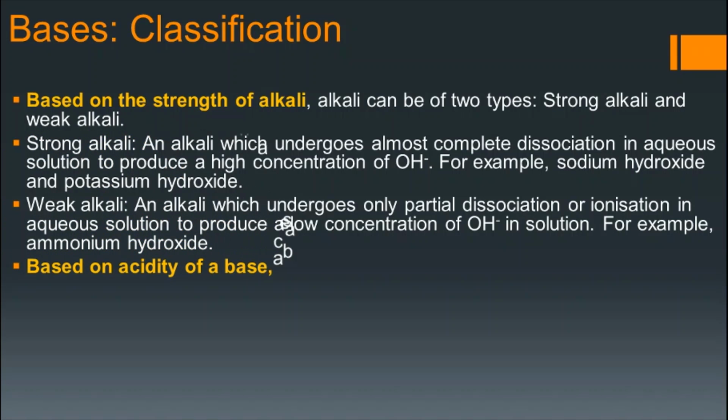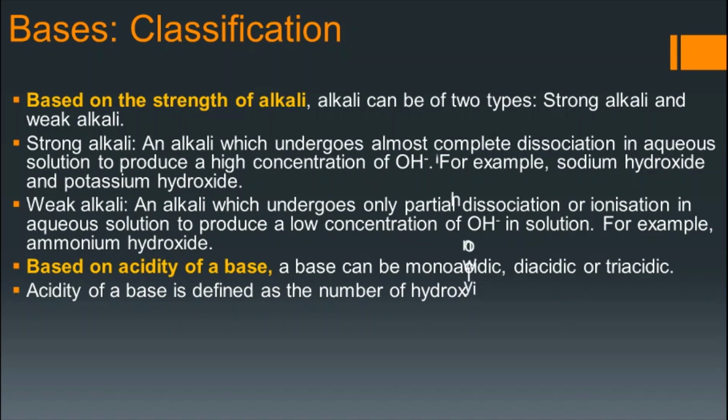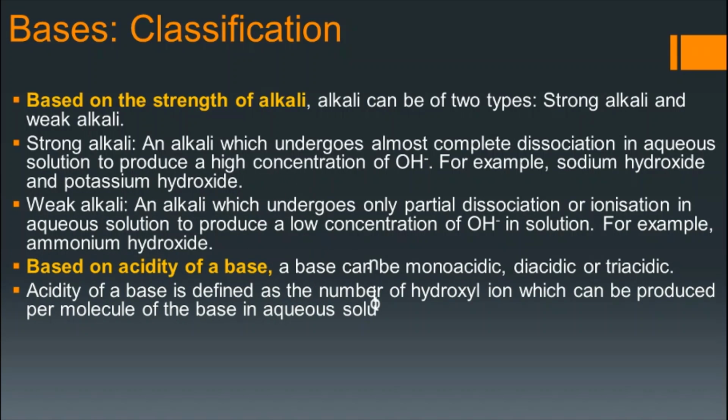Now, alkali also can be classified on the basis of acidity of a base. Acidity of a base is the number of OH minus ions that are produced per molecule of the base. You can see the definition: the number of hydroxyl ions which can be produced per molecule of the base in aqueous solution. Also, there is another definition, that is, it is the number of H plus ions that one molecule of the base can react with to form water.